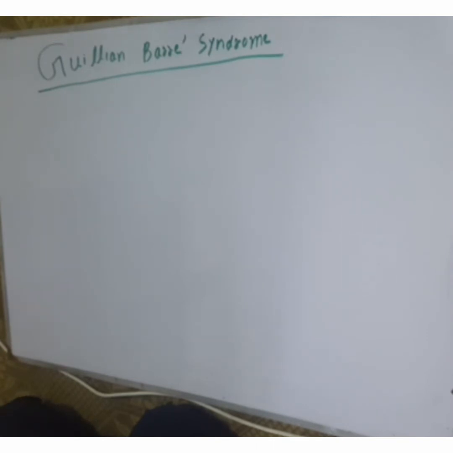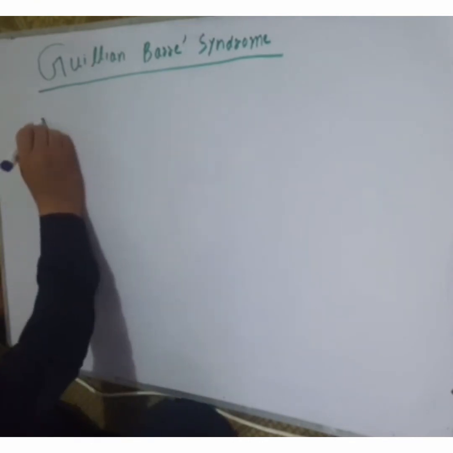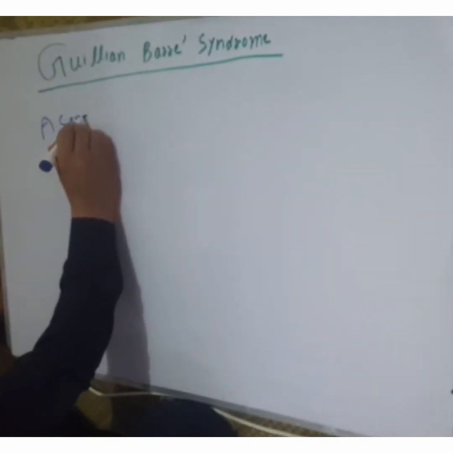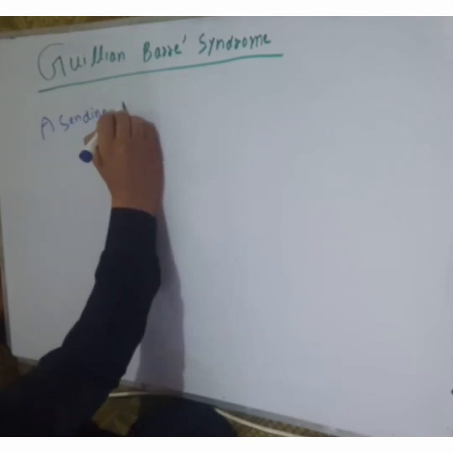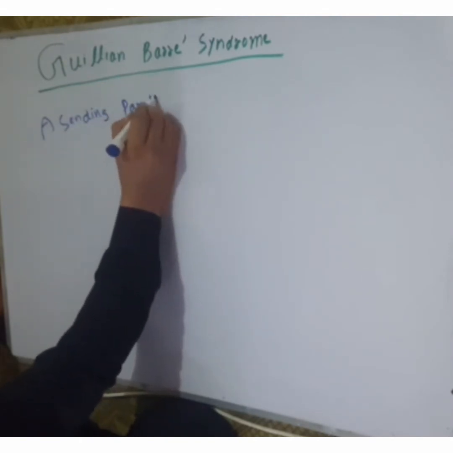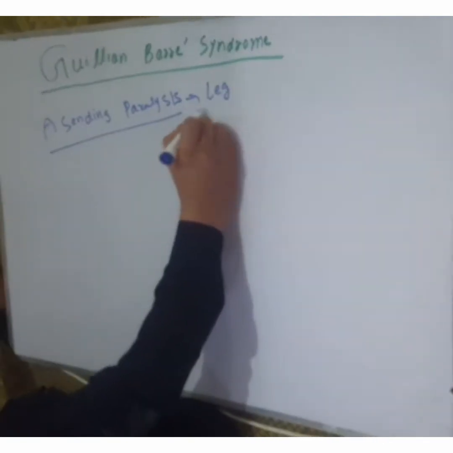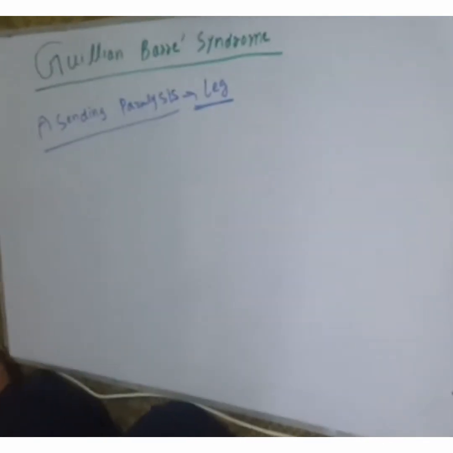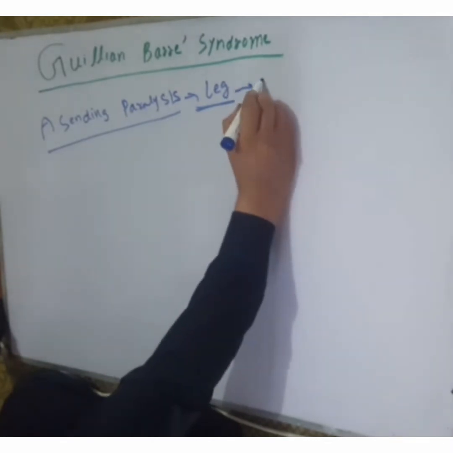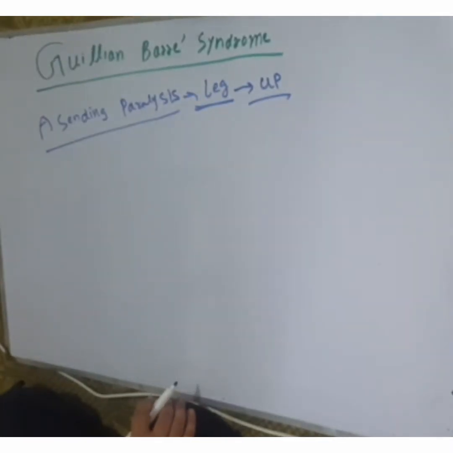Ascending paralysis, starting from the legs and moving upward, is the first sign of Guillain-Barré syndrome. The weakness and paralysis start from the legs and go upward. This is the first sign of Guillain-Barré syndrome.